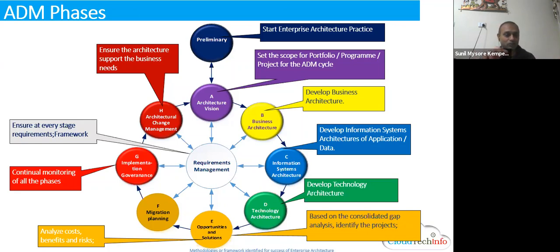TOGAF has a modeling language called Archimate. In some of the projects which I have executed, we generate at least 300 to 400 pages of documents. The entire thing can be done using Archimate modeling. A picture is worth 1,000 words, so it has become much more traceable and tangible.